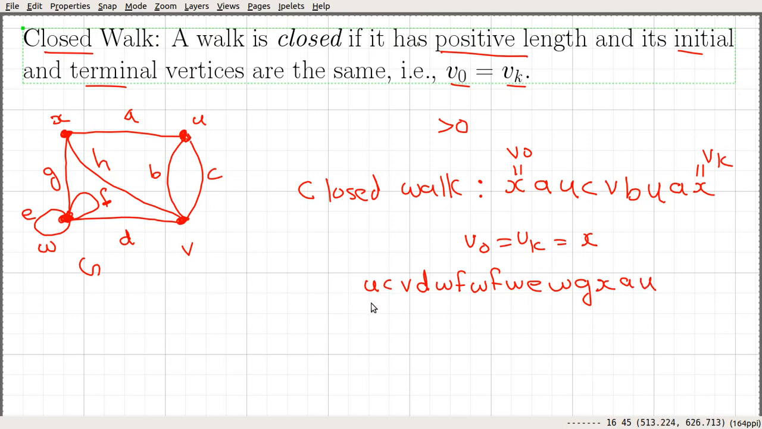Here you can see that if this is V0 and this is Vk, then V0 equals Vk equals U. So this is also an example of a closed walk. And this is also an example of a closed walk.